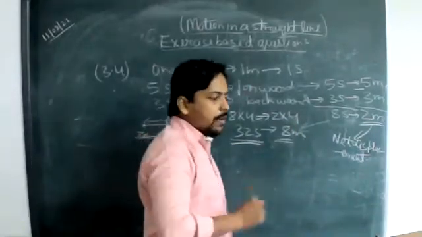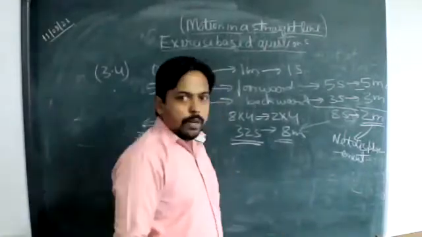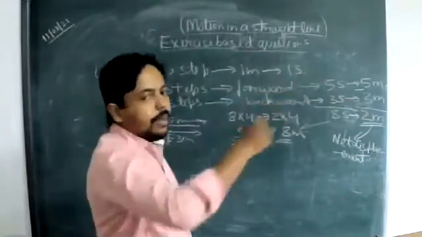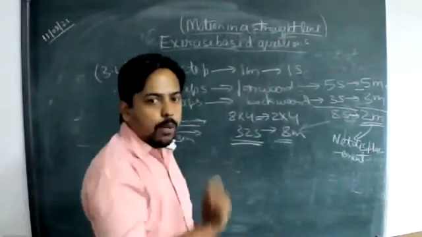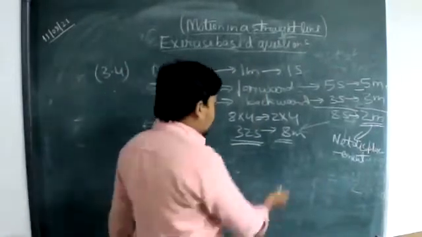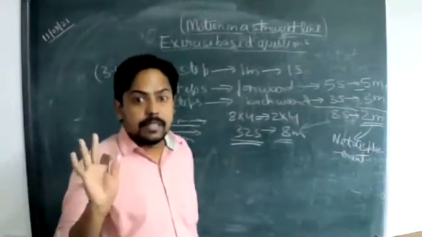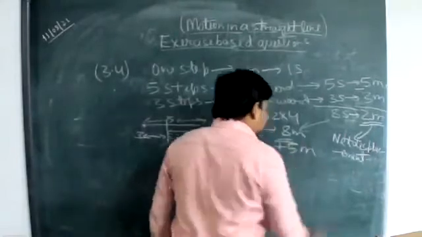He is still there to cover some distance. So how much distance does he need to cover now? Because as it has been told to us, the pit is 30 meters away from the point of initiation. So still he needs to cover 5 meters. So we need to add 5 meters.